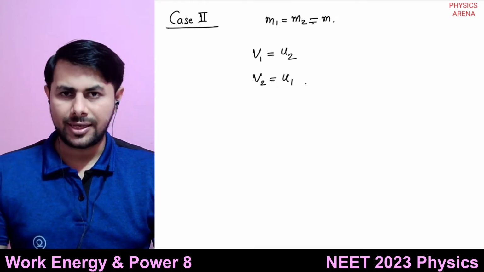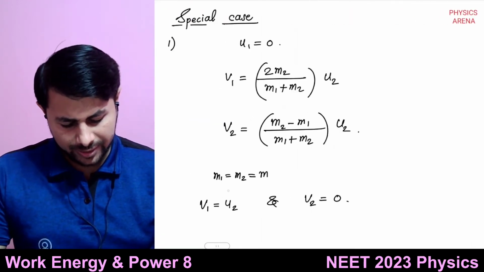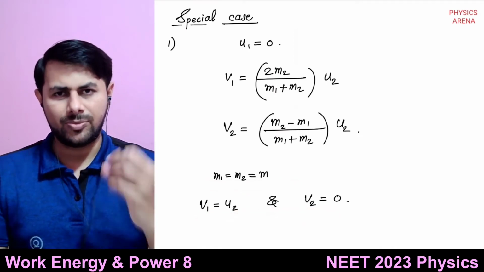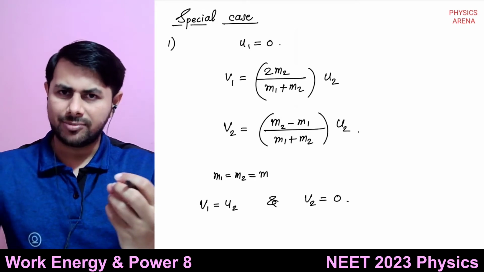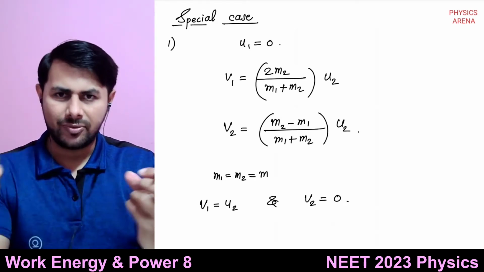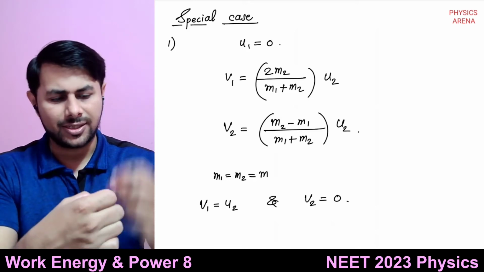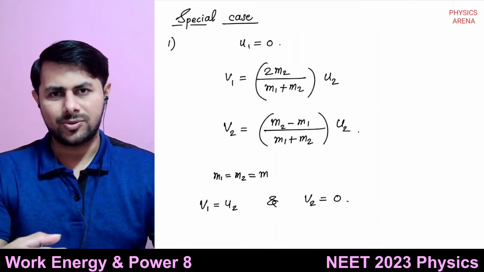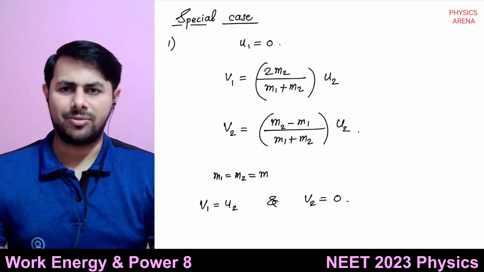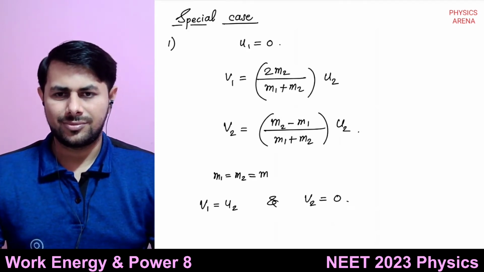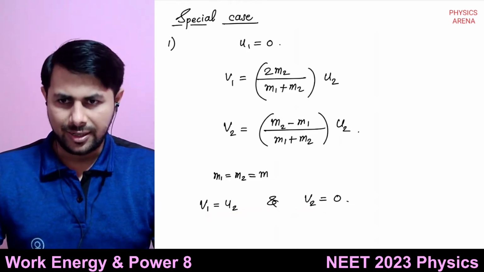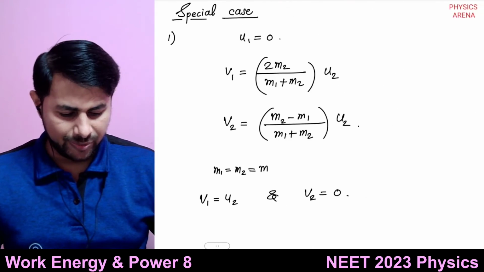And this one, if you see, it is just a special case of that: first body was at rest, second body comes with some velocity and collides with first body. So second body, which is coming with some velocity, comes to rest, and first body begins to move with the velocity which is equal to initial velocity of second body. This is just a special case of that, right? Okay, so let's see some questions.